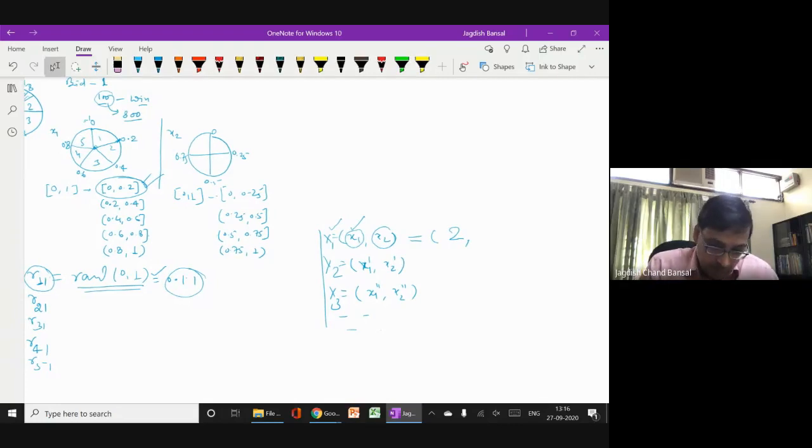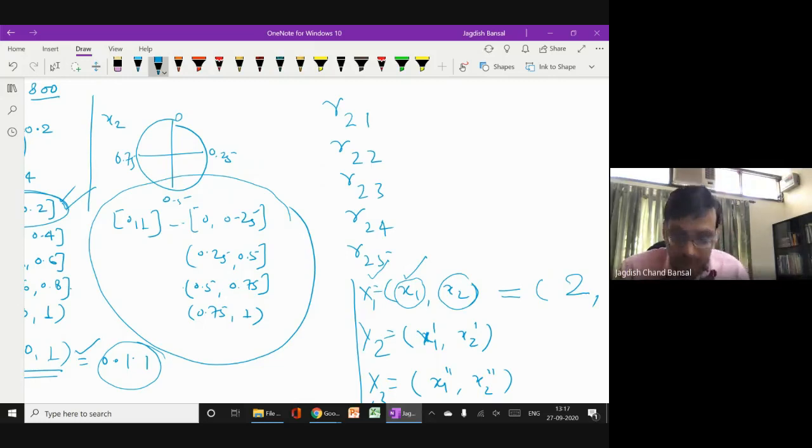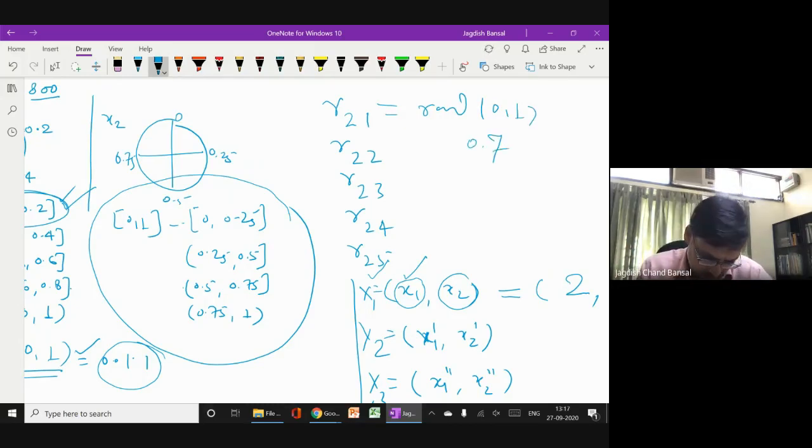Similarly, we will do it for the second variable. We will generate R21, R22, R23, R24, R25. Sorry, second variable's 5 aunts. Aunts are 5. So we will generate a random number between 0 and 1. Suppose it is 0.7. Now this 0.7 lies in this range.